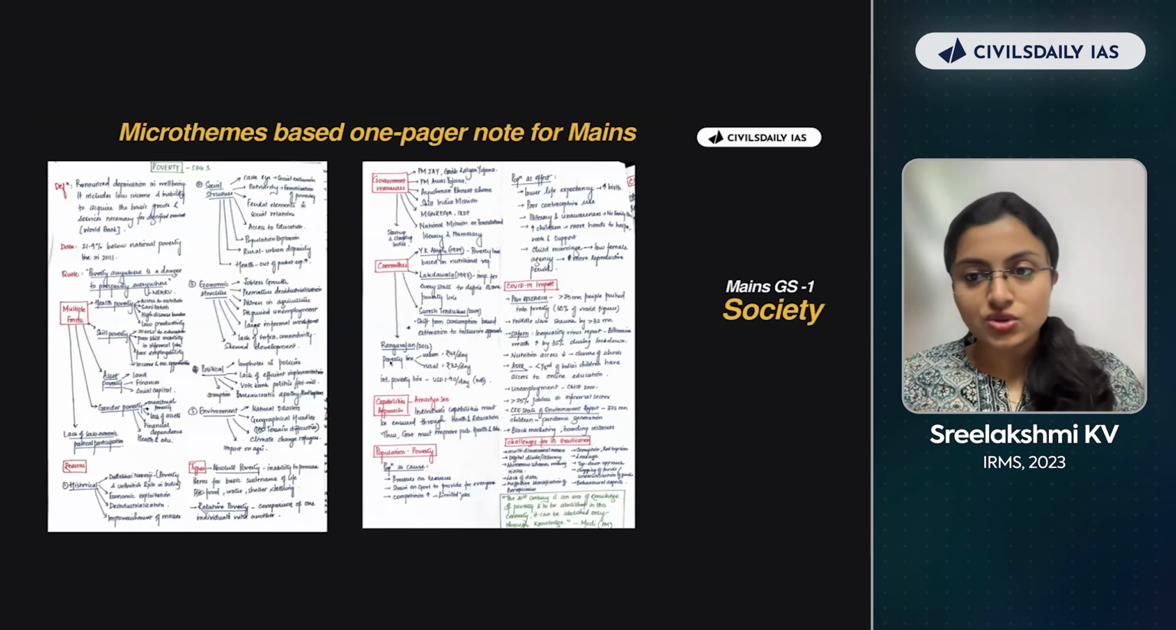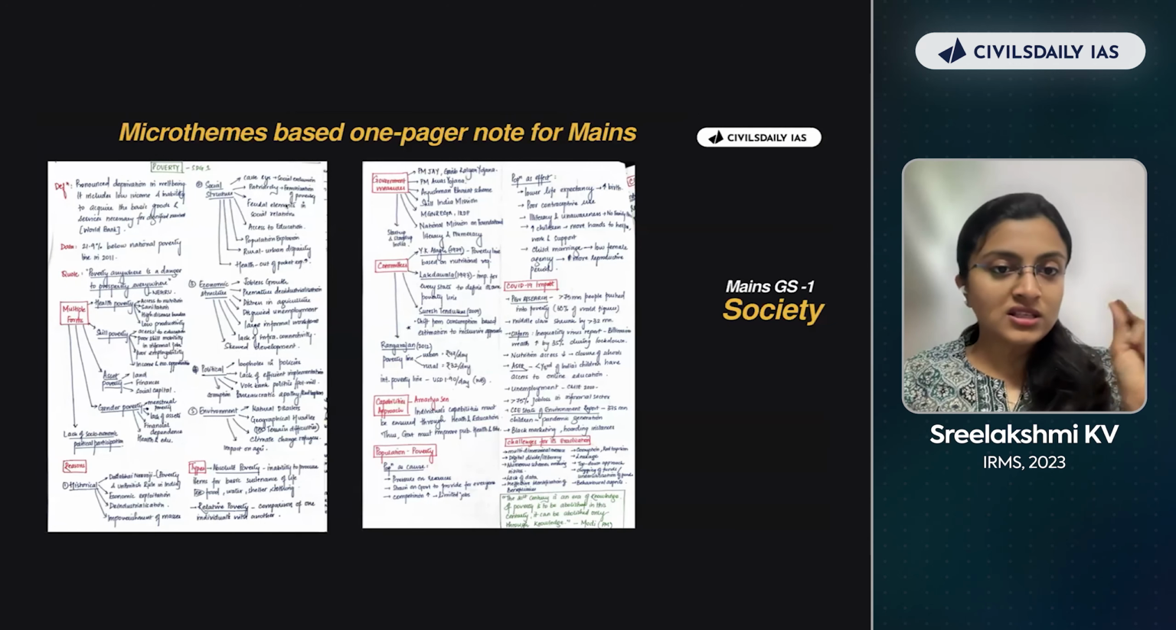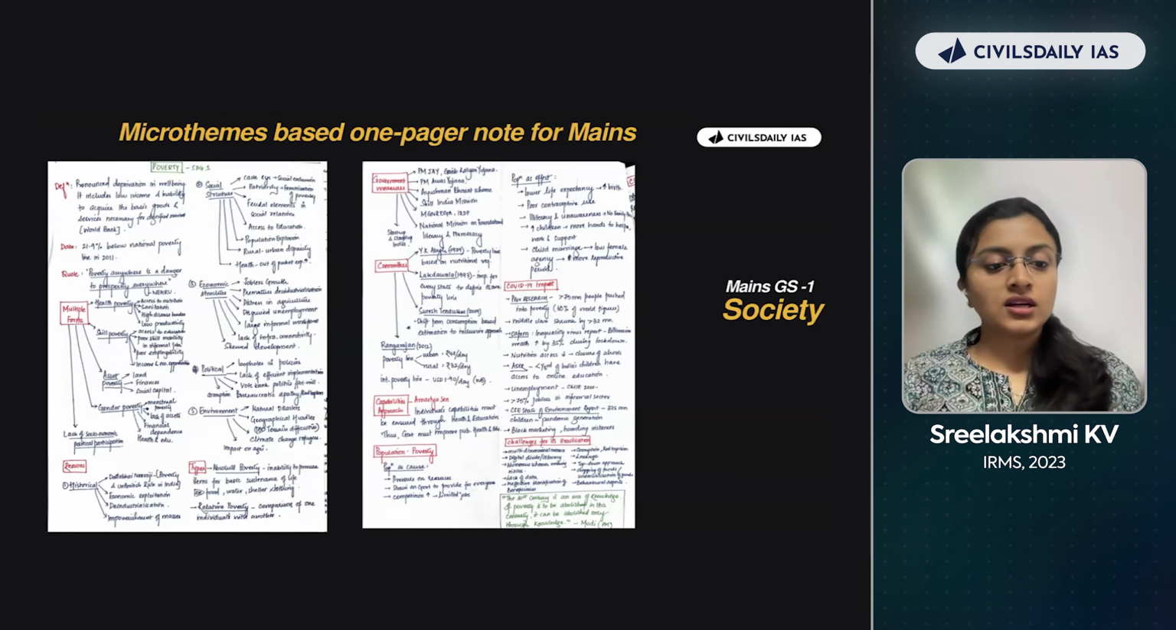Just taking you through GS1 notes. This is Indian society. You can see definition, data, code, multiple forms, recent. So I identify the dimensions from the PYQs. Taken A4 sheet paper, and then made my notes, right? You can just see these keywords. I've just mentioned the keywords. I've not written in detail in paragraph format, right? So this is how you need to prepare your one-pager notes.